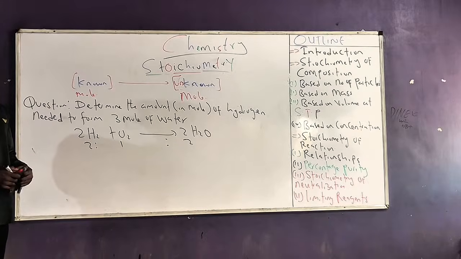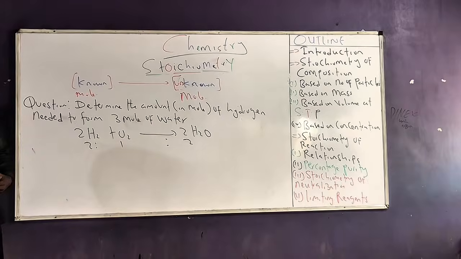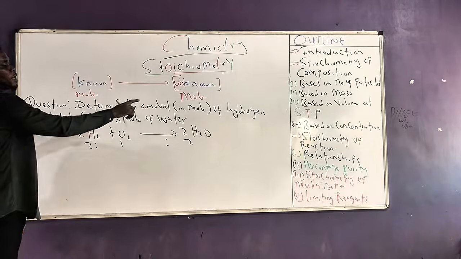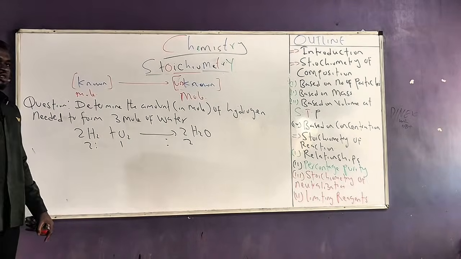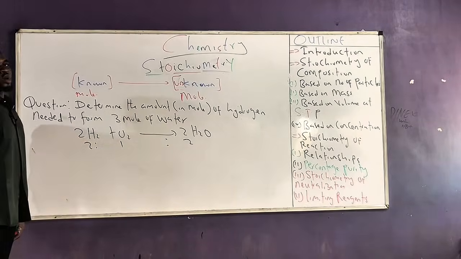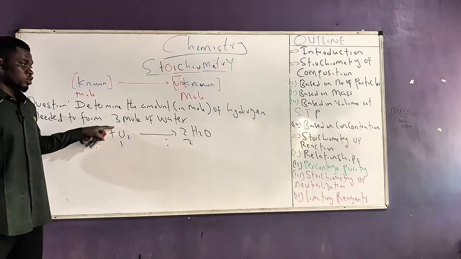So how then do we solve this question? We said establish a relationship between what you have and what you're looking for, between the known and the unknown. So what is my known? Determine the amount, that is my unknown, the amount of hydrogen. So hydrogen becomes my unknown, needed to form 3 moles of water. So water becomes my known.